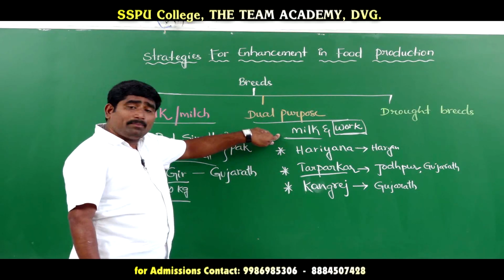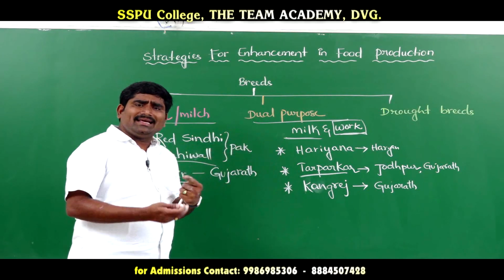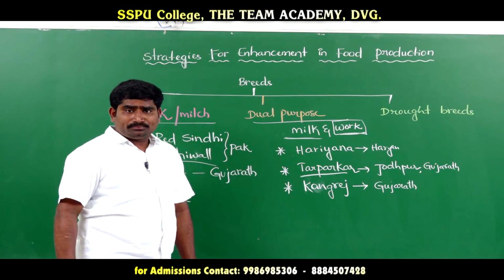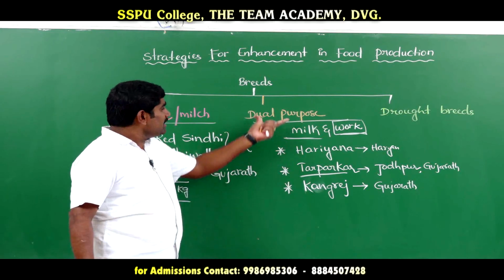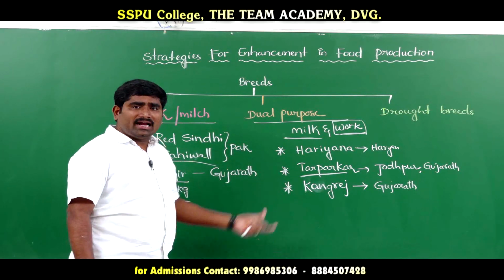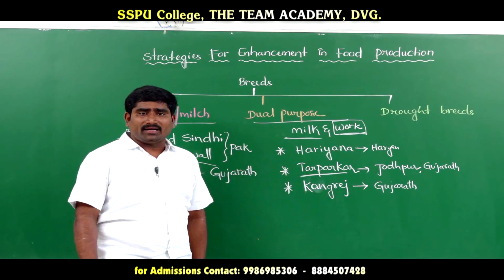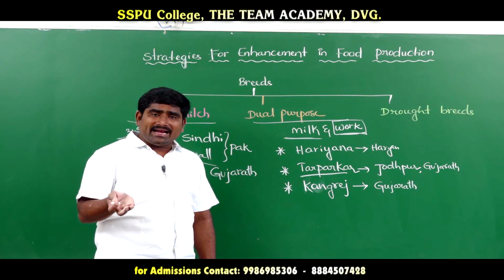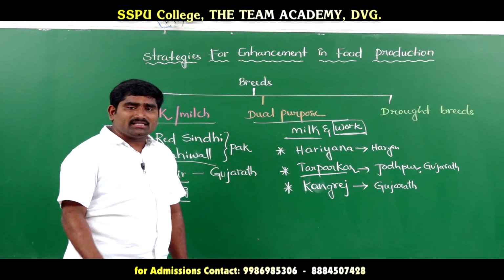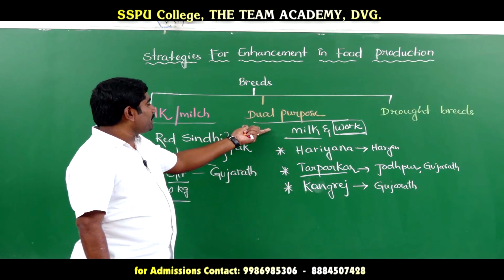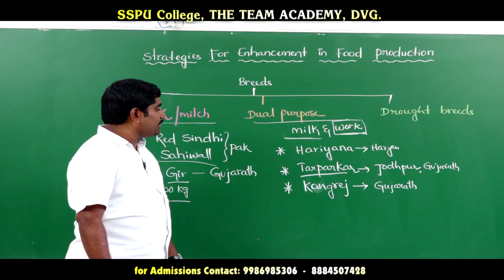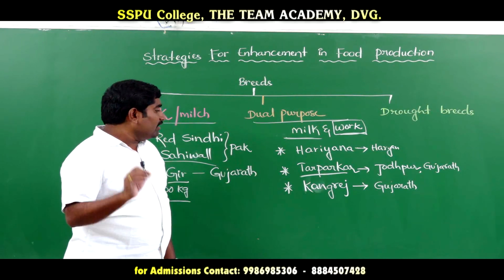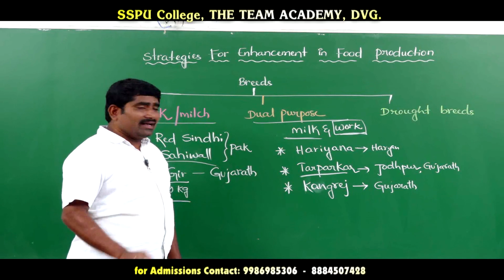So these are the dual purpose breeds. Here male animals and female animals both are useful. The male animal is for agriculture work and the female animal is for milk productivity. The female animal produces more milk, and at the same time the male animal is useful for more agriculture work also. So these types of breeds are called dual purpose breeds. Examples of dual purpose breeds, which are very important: Haryana, Tharparkar and Kankrej.